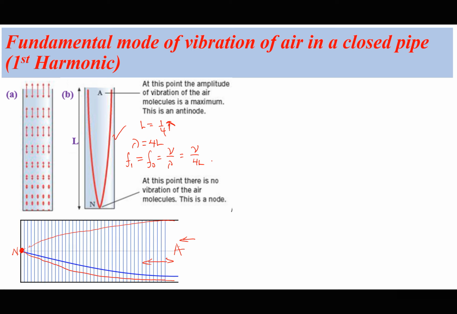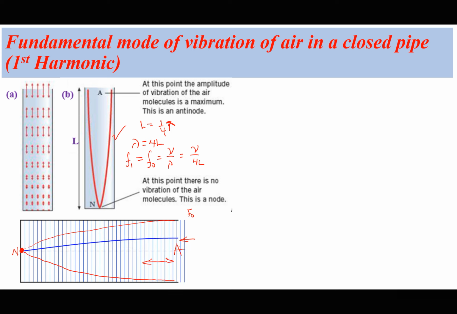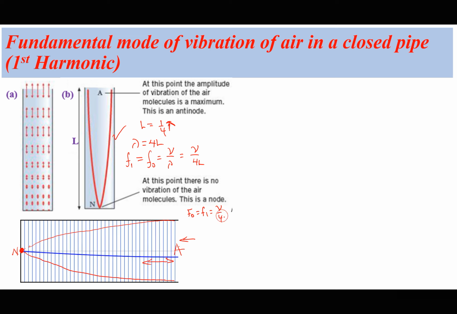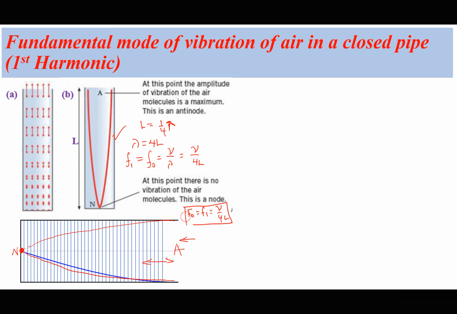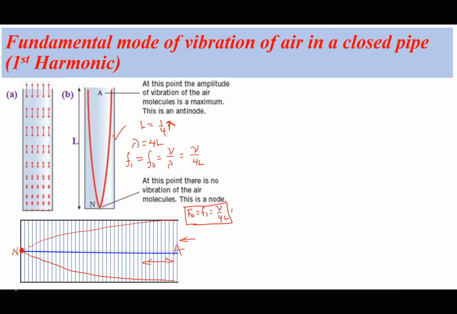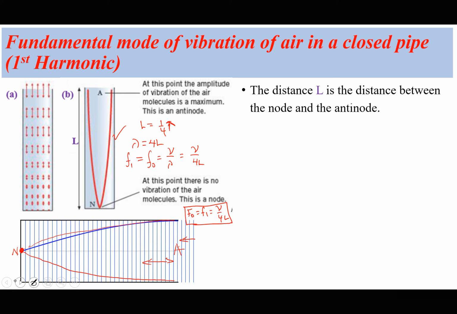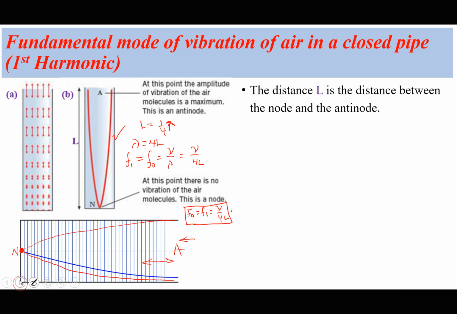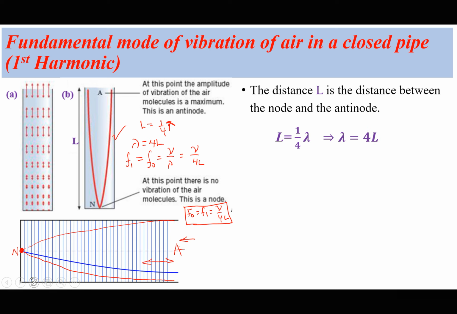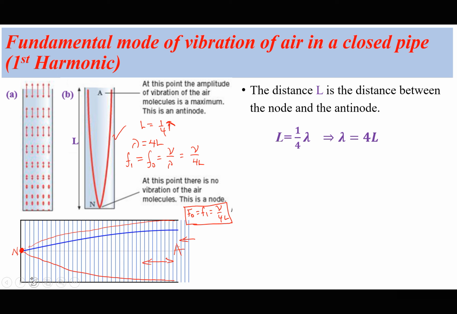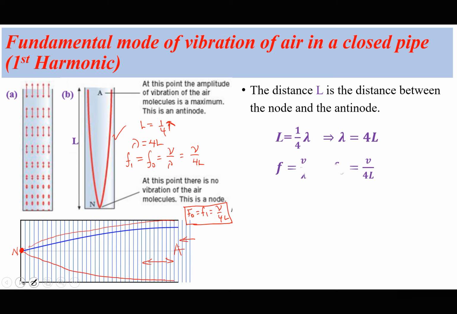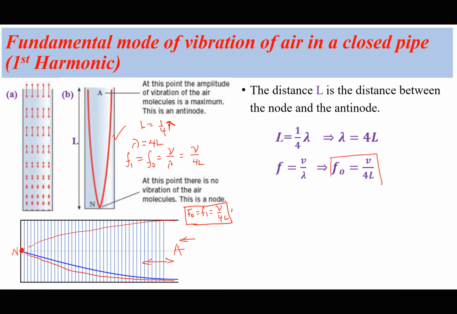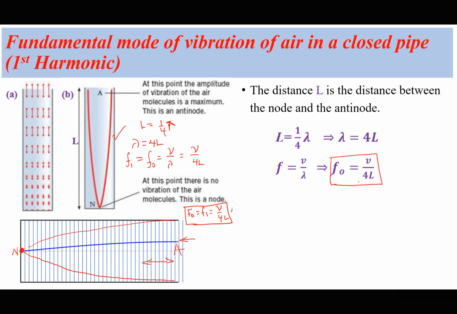So the fundamental frequency f0, which is the same as f1, is V over 4L for a closed pipe. The distance L is the distance between the node and the antinode, and L is equal to a quarter of a wavelength, where lambda is 4L. So the frequency is equal to V over 4L.